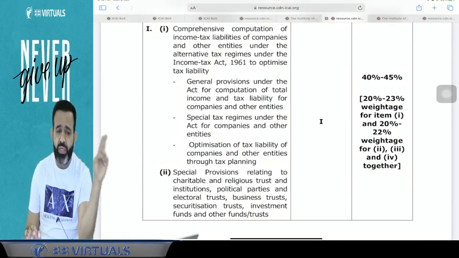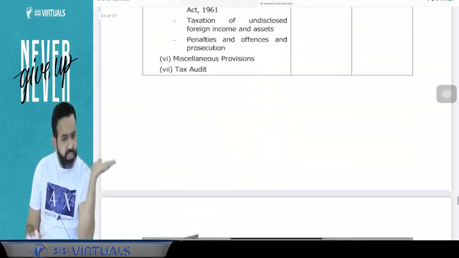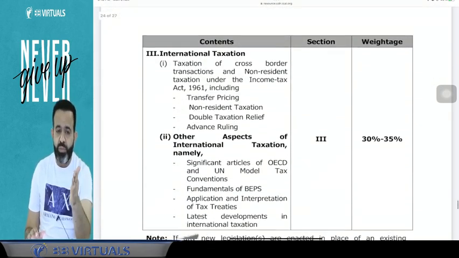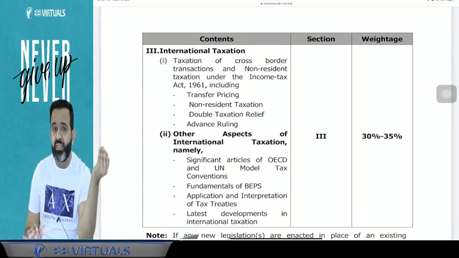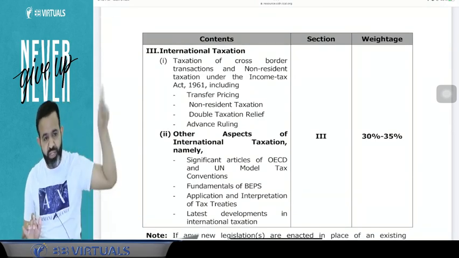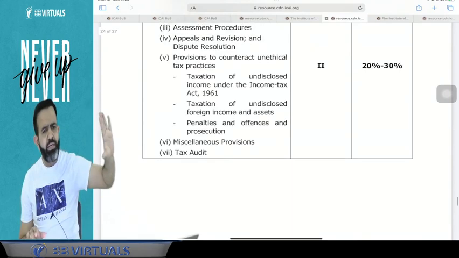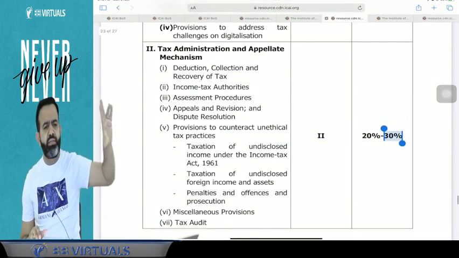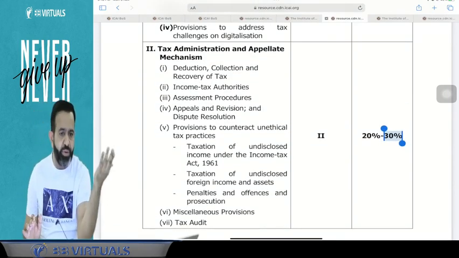Because this part will give you the good marks. After that, the international taxation part should be very good, because at least this will cover the 30 marks in the examination. So this part should be very strong. And the third part should be strong. But guys, in this, TDS TCS is obviously on a priority basis.